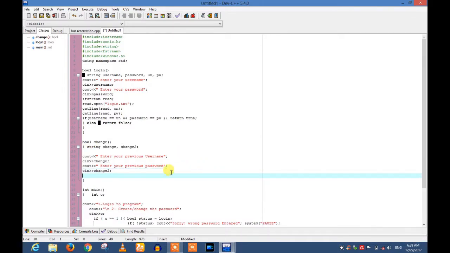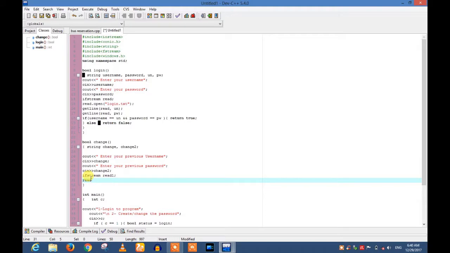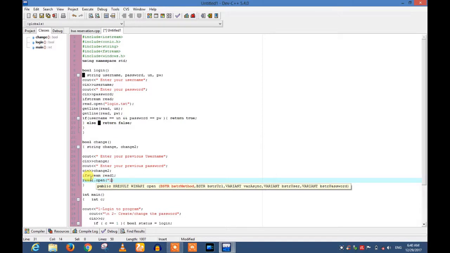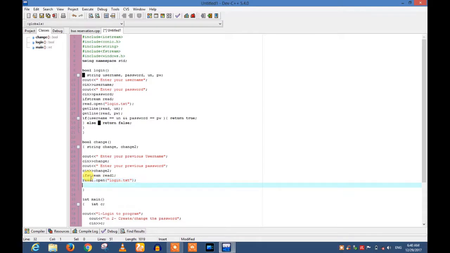Now I repeat the previous procedure. Now I open the text file login to check whether the previous password is right or wrong. If stream, the same process will be repeated. If stream, now I give it another name, read1 dot open, and give the name of the file login.txt, and get line. The same is the procedure,